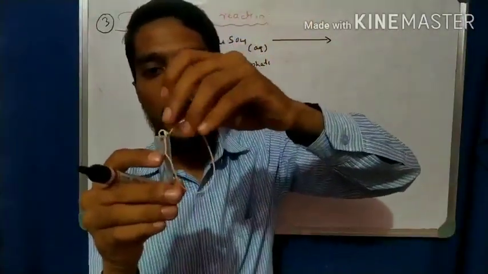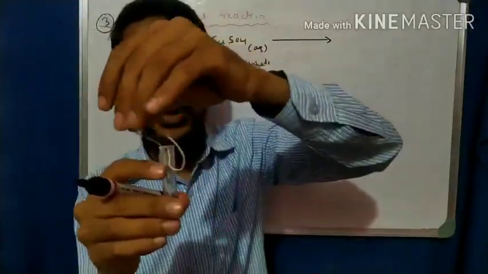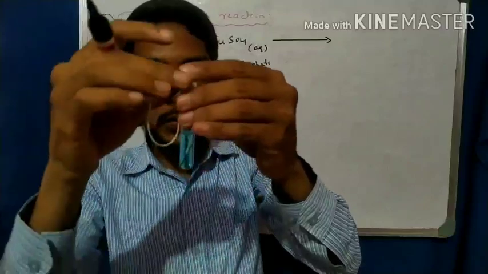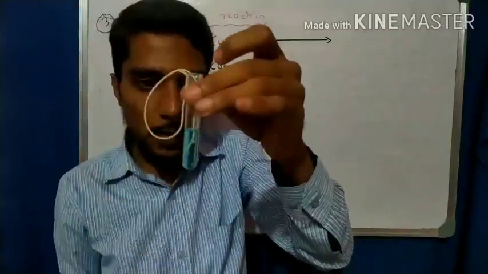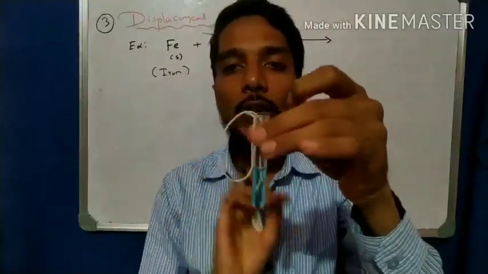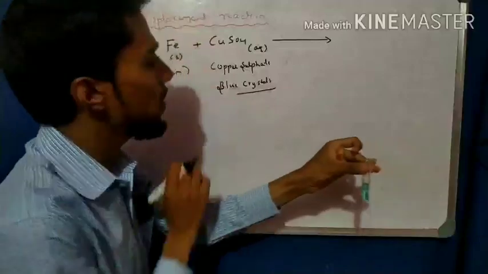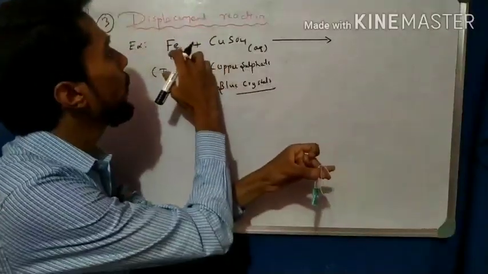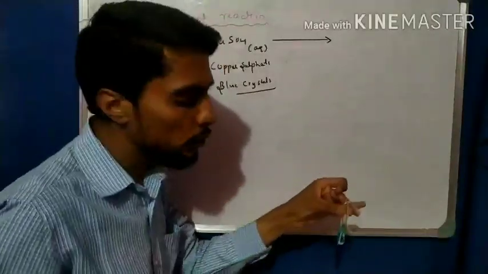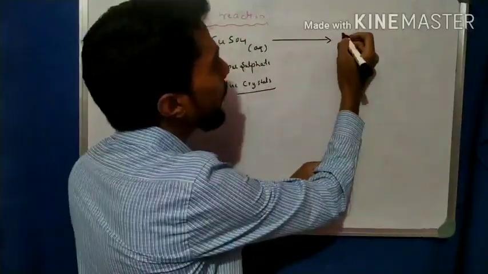When Fe, iron, is dropped into the copper sulfate solution, after a few minutes, see what happens to the reaction. Wait for a minute. It takes some time, so I hold it in my hand. Meanwhile I write the definition. When Fe reacts with copper sulfate solution, a reaction takes place, and we observe the product side.